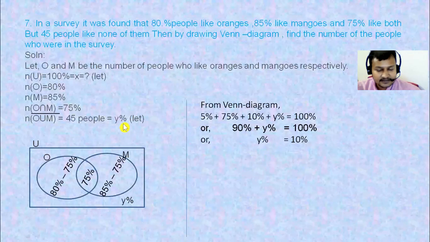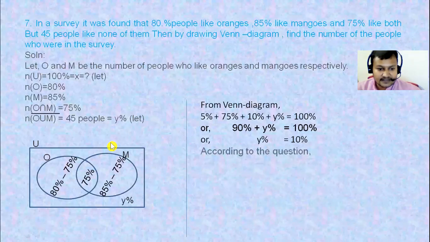It is clear or not? What I said to you? Yes, sir. Okay. Let me repeat. Y% of total x is equal to 45 people. Y%, that is 10% of x, is equal to 45 people. The 45 people, which is O union M complement, is Y%. Y% of what? Of the total x. So Y% of x is equal to 45 people.